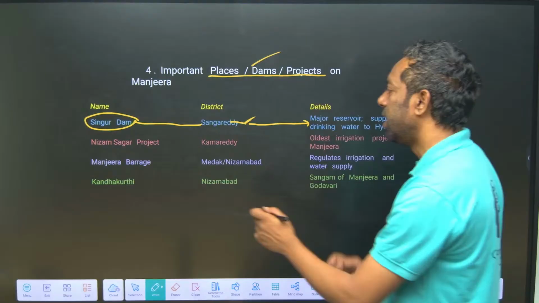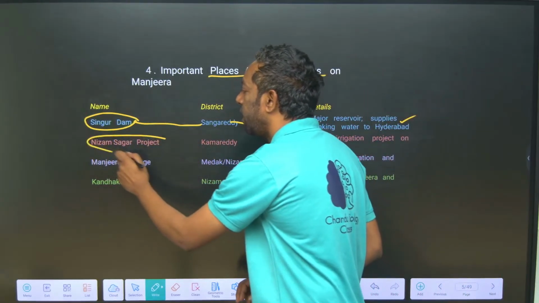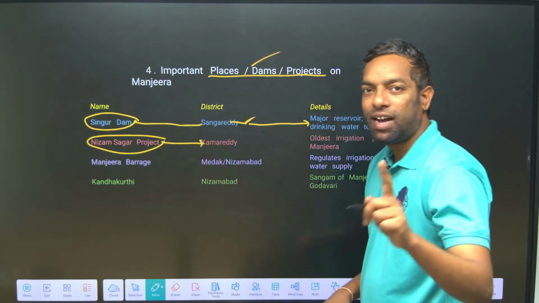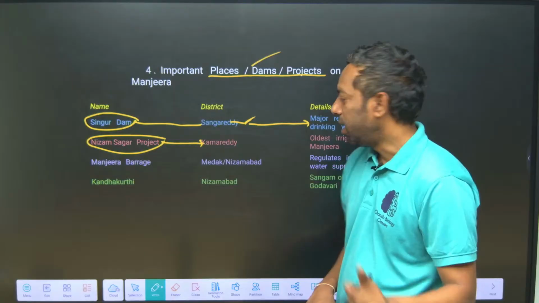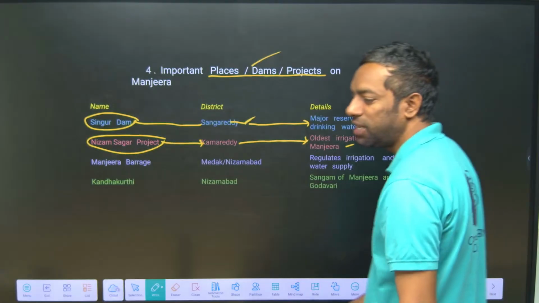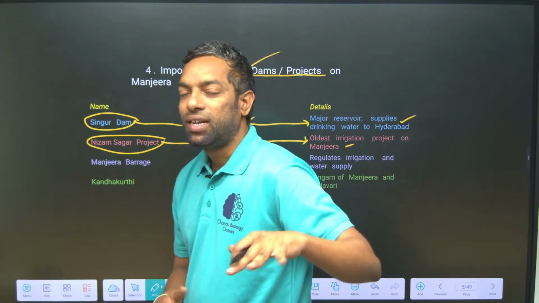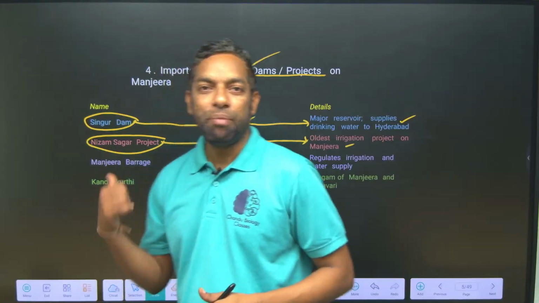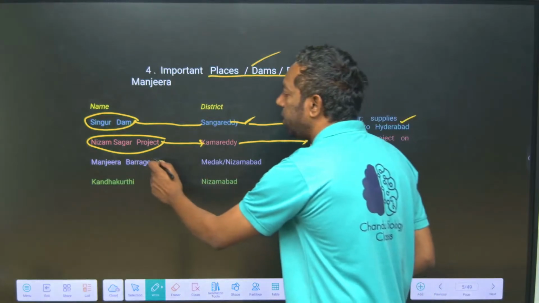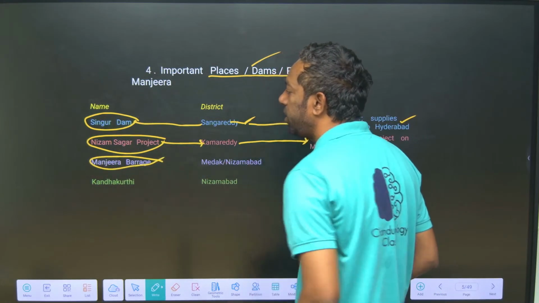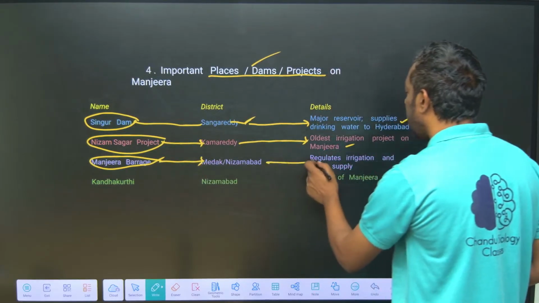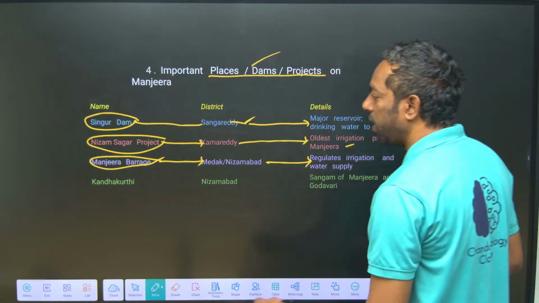Next, Nizam Sagar project, which is in Kamareddy, where the Manjira enters Telangana. This is the oldest irrigation project of the Manjira. Nizam Sagar is ancient; the kings made this project. And the Manjira barrage project is different. Manjira barrage, in Medak and Nizamabad, regulates irrigation and water supply.